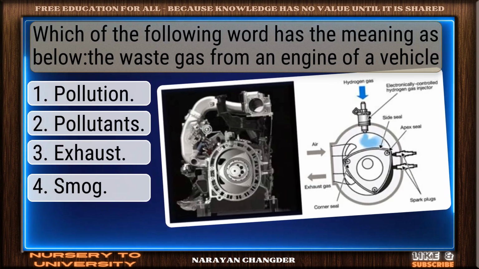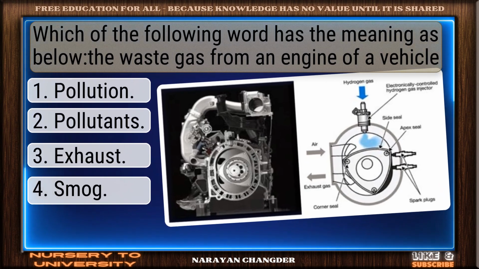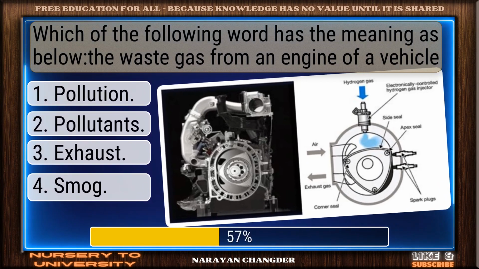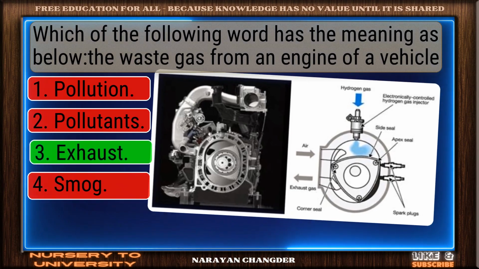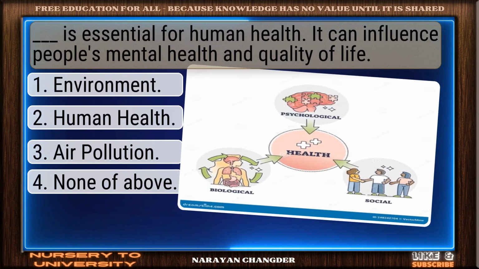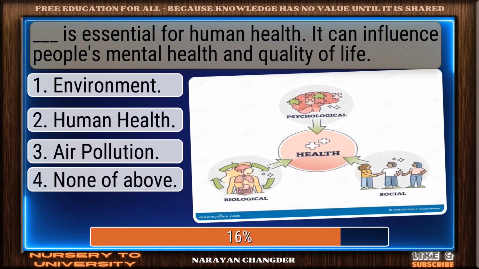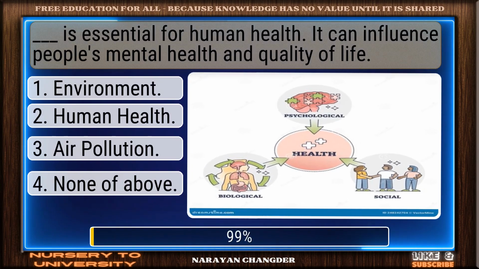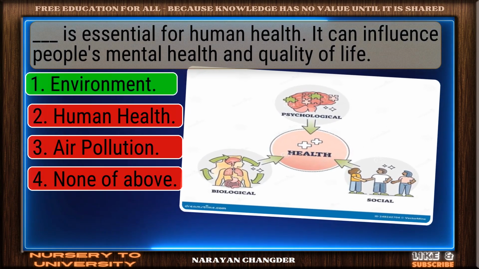Which of the following words has the meaning as below? The waste gas from an engine of a vehicle. Perfect. Exhaust is the correct choice. Dash is essential for human health. It can influence people's mental health and quality of life. Smart pick. Environment is the correct choice.